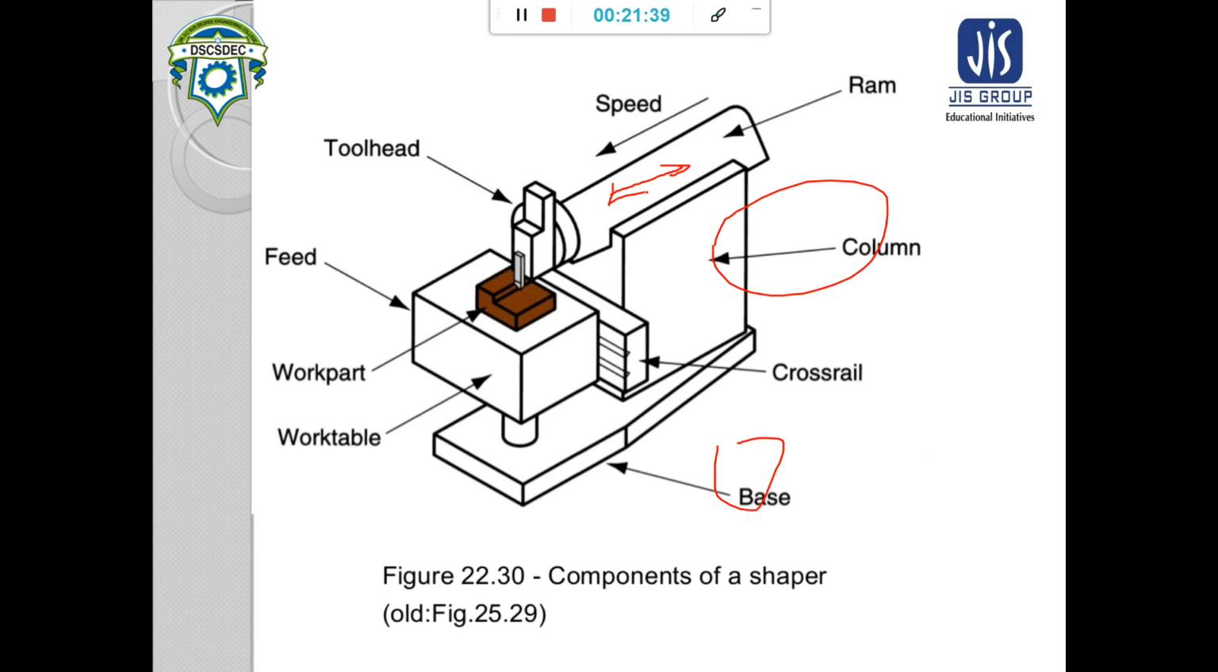So on the front side of the ram, the tool head is fixed, and in the tool head the cutting tool is fixed, and the feed is given to the work table by using the cross rail, so the feed direction will be in this direction. This will be the direction of the feed, and this is the workpiece.